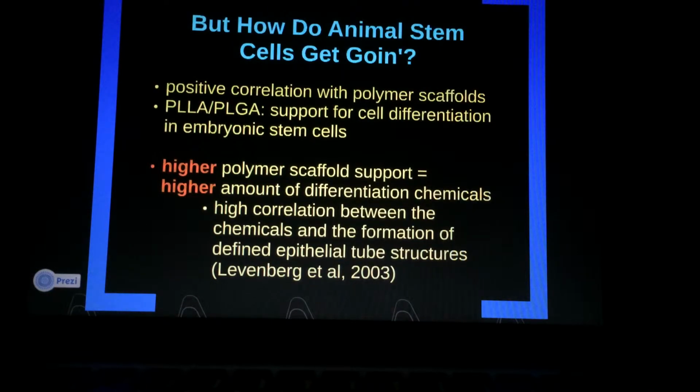While they found that the signals required for the differentiation to occur were present, they also found that structural support such as PLLA or PLGA polymer scaffolds were necessary to induce the growth of a 3D tissue structure. The team also found that when a polymer scaffold was present, higher amounts of the differentiation chemicals cytokeratin and nestin were found in the tissue. These suggested that the polymer scaffold was successful in aiding the differentiation of the tissue cells, since a high correlation between these chemicals and the formation of epithelial tube structures is known to exist.